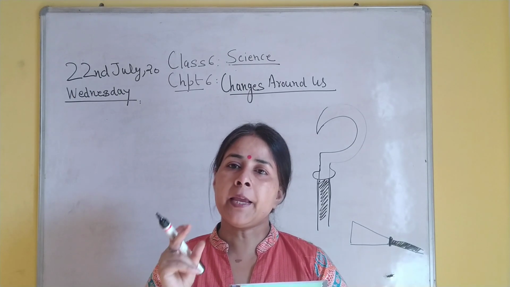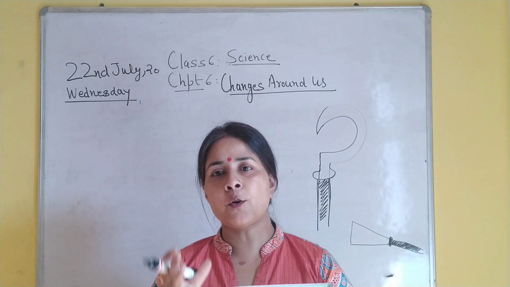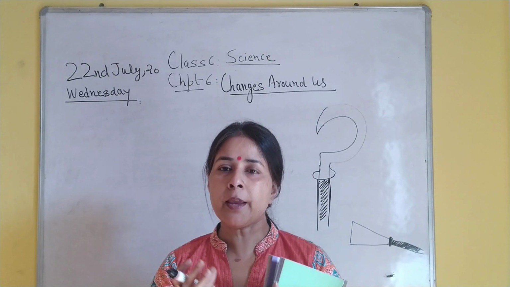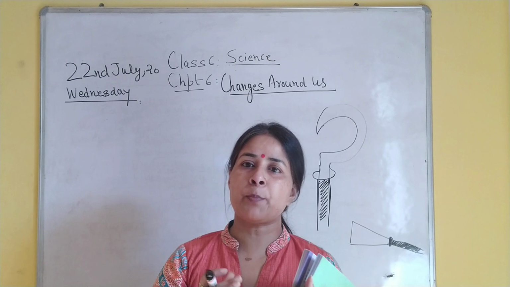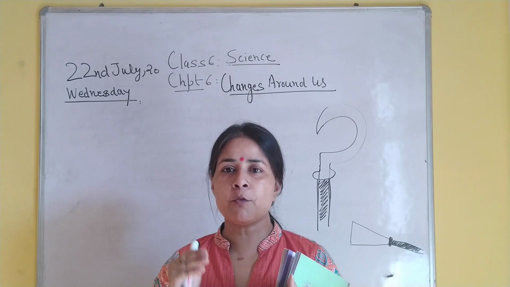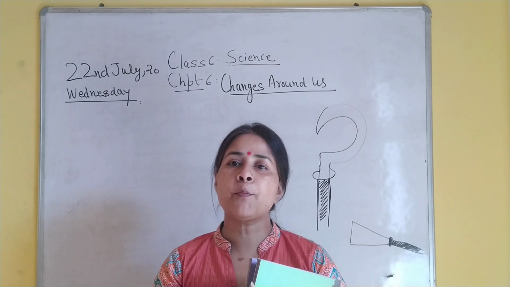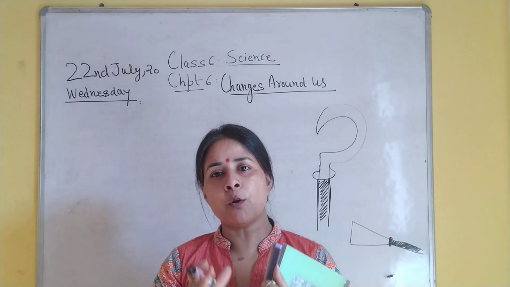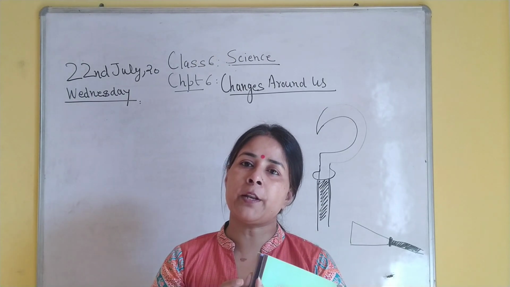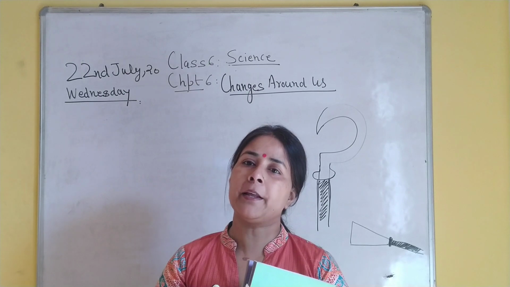And what is done? They heat the iron ring or the iron tool with the ring. On heating the iron part, the ring, it expands. Once it expands, the wooden handle is inserted into that ring. जब वो expand कर जाता है, wooden handle उसमें घुसा दिया जाता है, and after that the ring is cooled down by putting water on it, and on cooling it contracts, and as it contracts it fixes tightly with the wooden handle, and we are not able to take out that wooden handle easily,